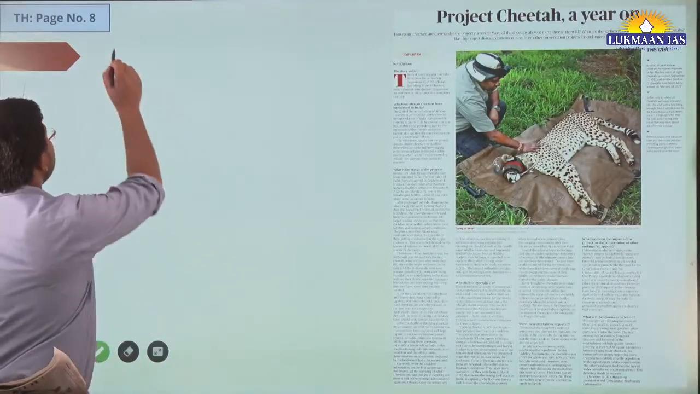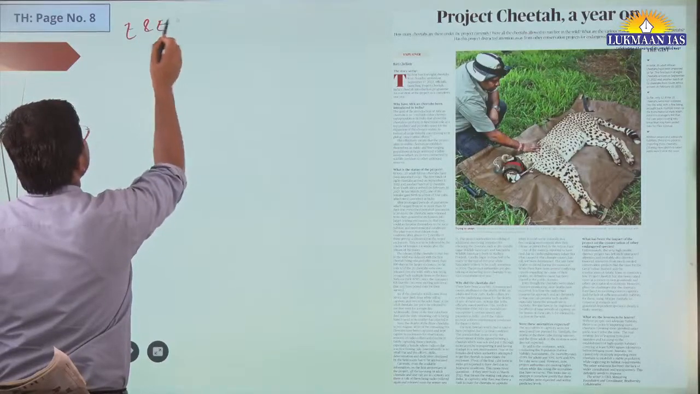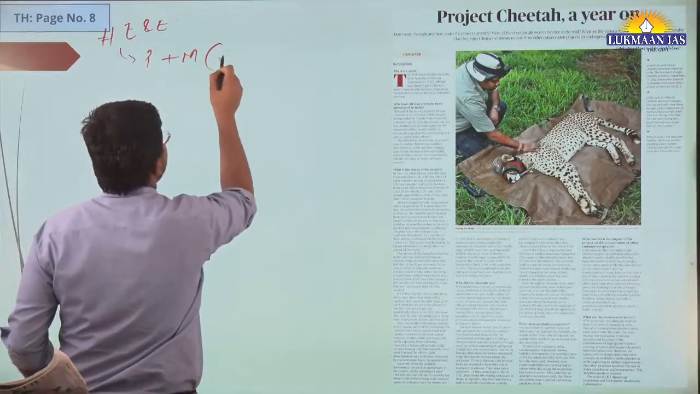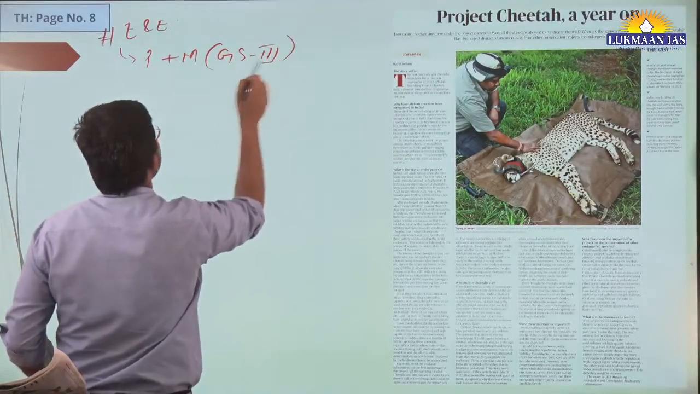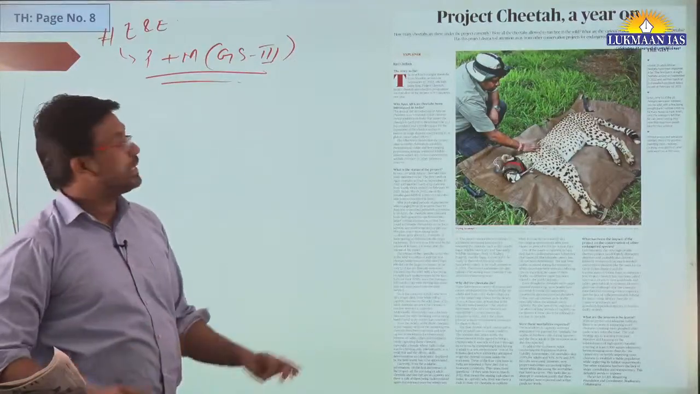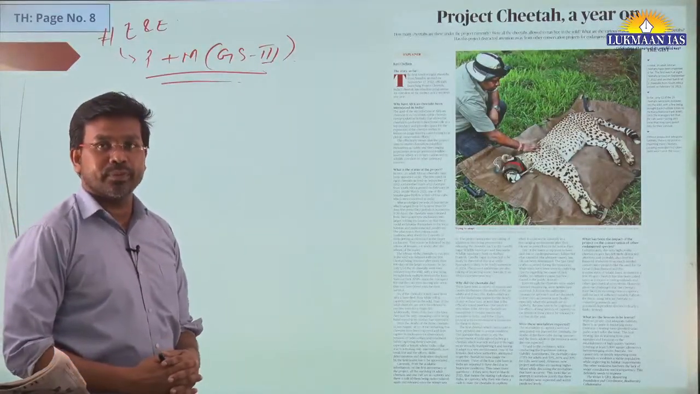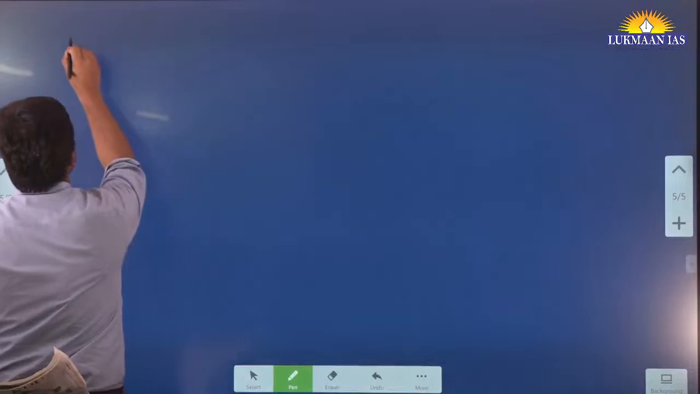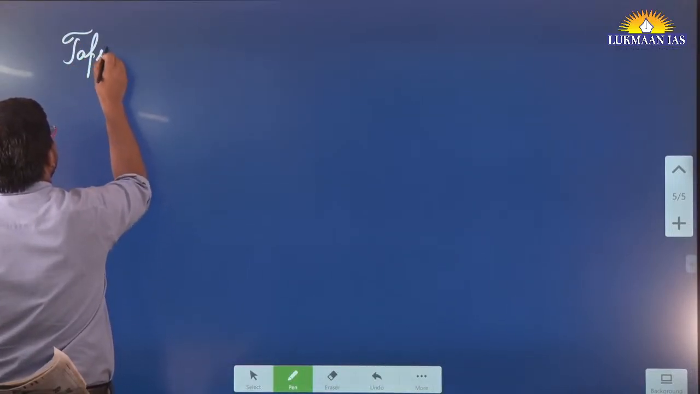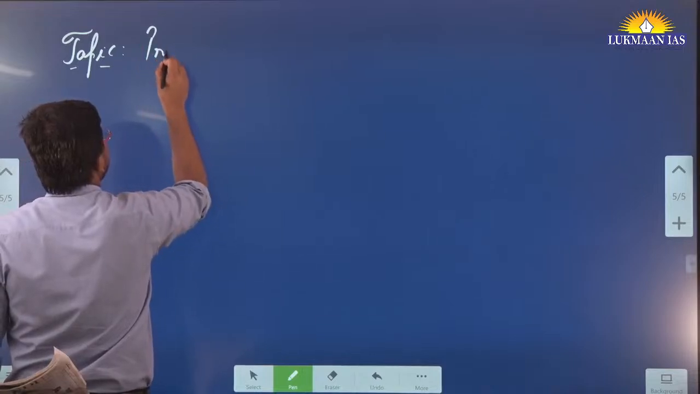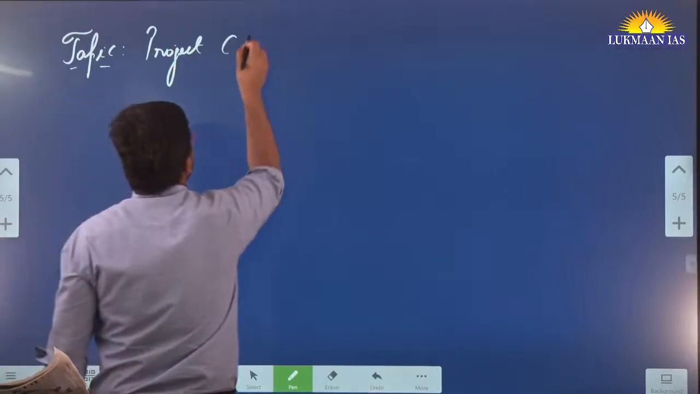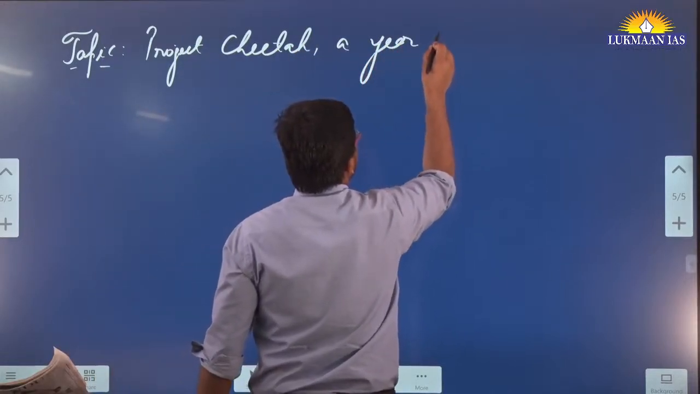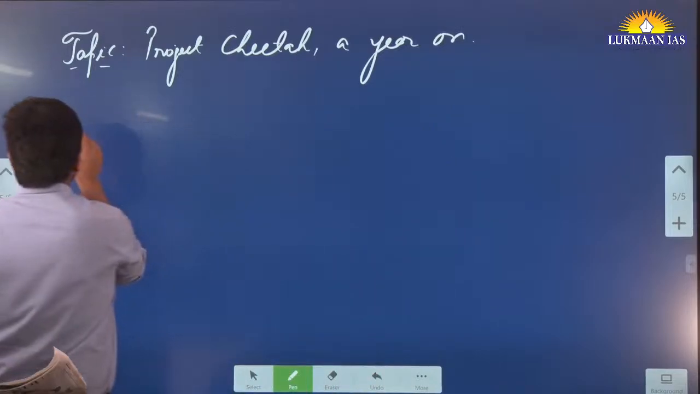This topic is important under environment and ecology. It's important for the prelims exam, and also for the mains exam under GS paper 3, okay. So let's discuss this topic. It says Project Cheetah, a year on. So let's discuss about this project. This topic is again important. So let's understand what is Project Cheetah.